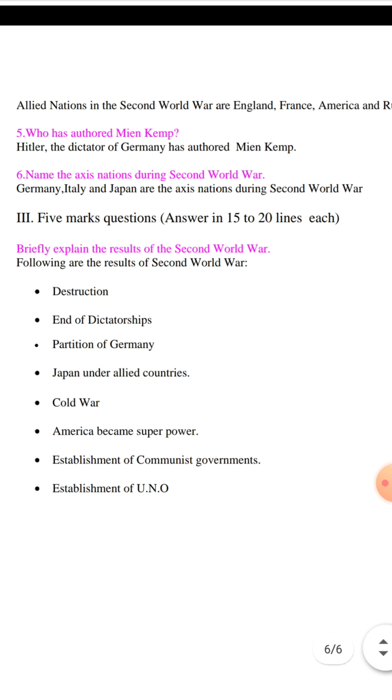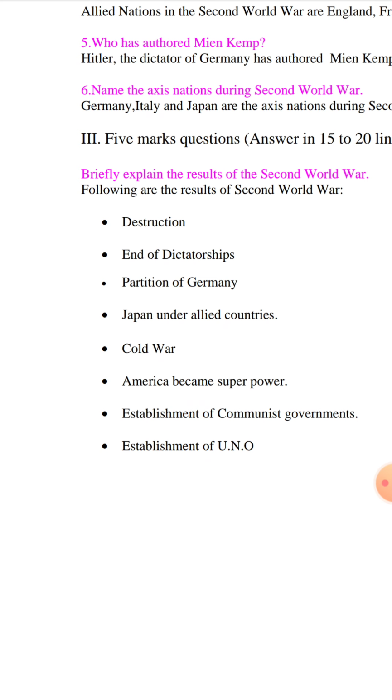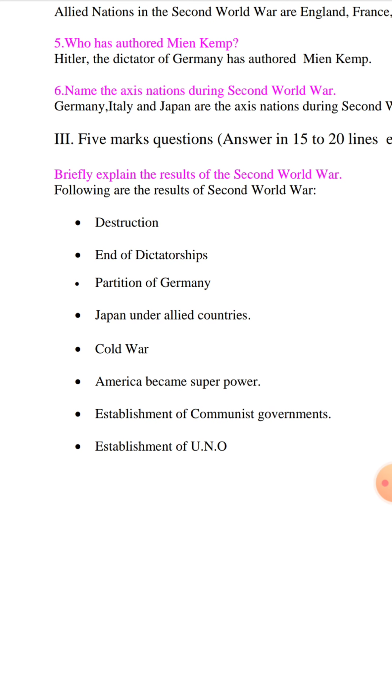5-mark questions. Answer in 15 to 20 lines each. You have to write briefly. Here the question is, briefly explain the result of Second World War.